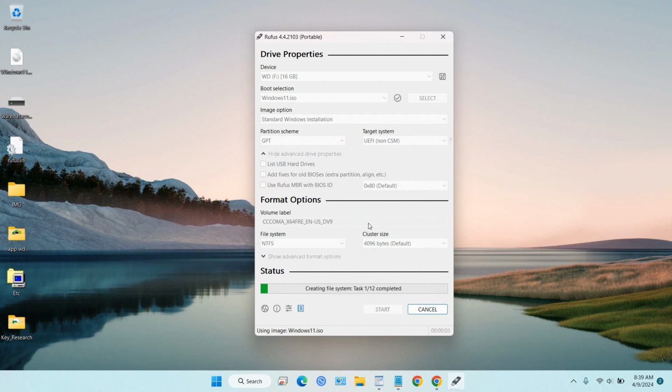Okay, just wait until this process is 100% done, and then you can use your USB to install Windows 11 without a Microsoft account. Hope this video is helpful for you.